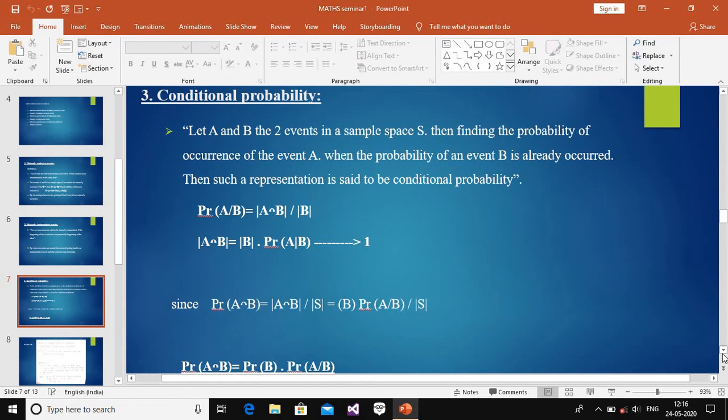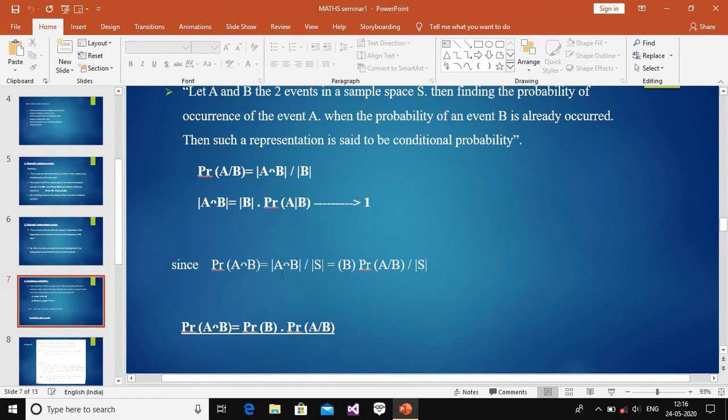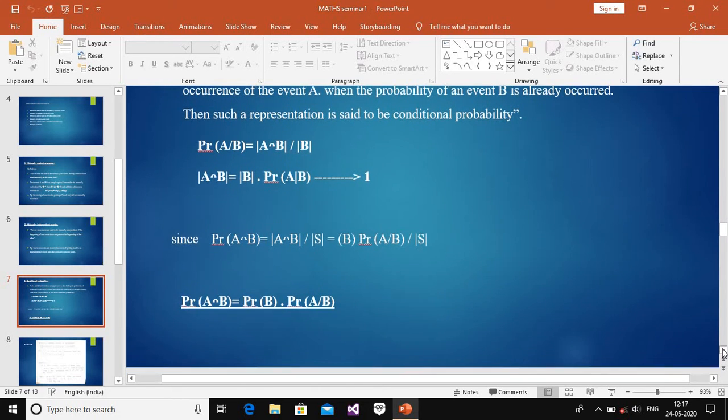Since the probability of A intersection B is equal to A intersection B divided by sample space S, which is equal to B into probability of A given B divided by sample space S, again it can be reduced to the formula probability of A intersection B is equal to probability of B into probability of A given B. This is the conditional probability equation. We can identify this clearly in this concept. We can go to the problem.